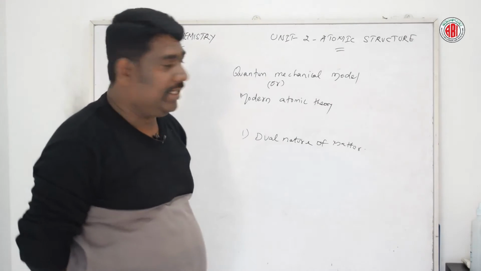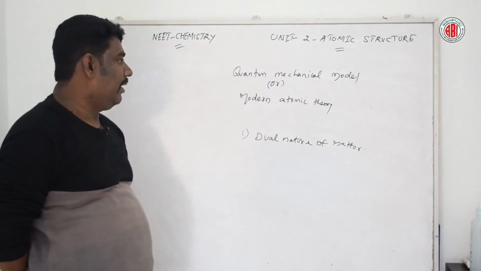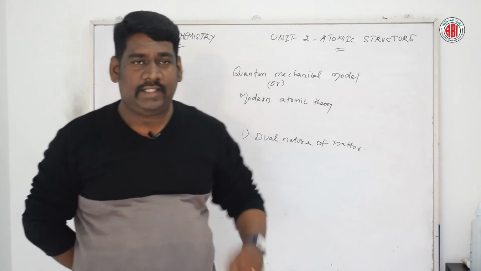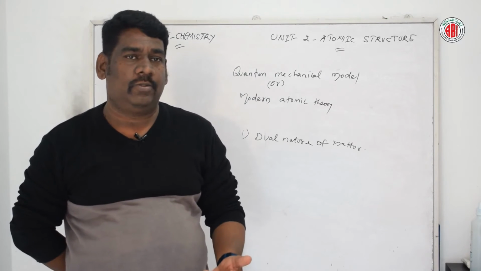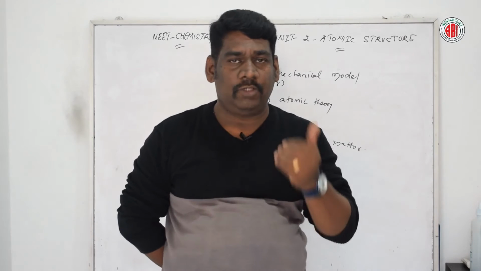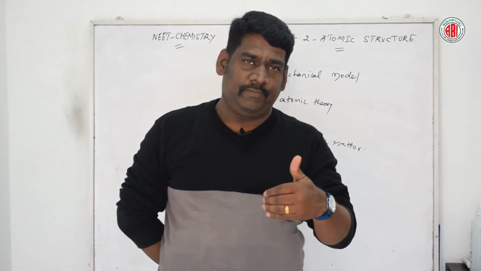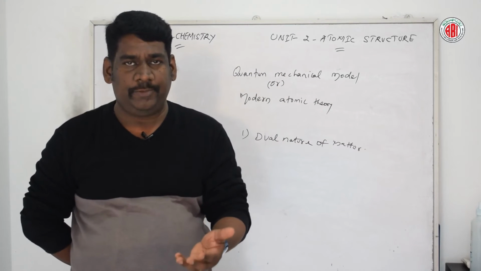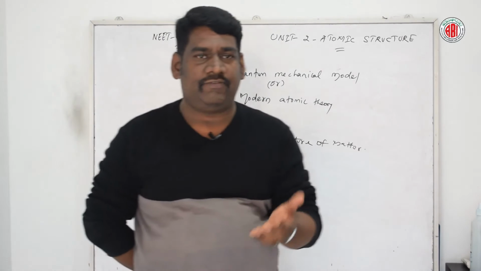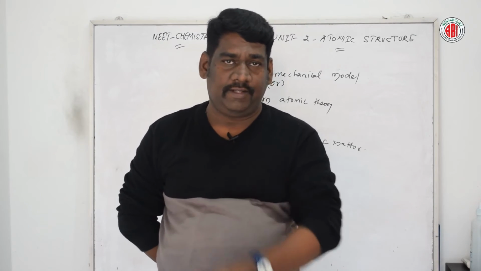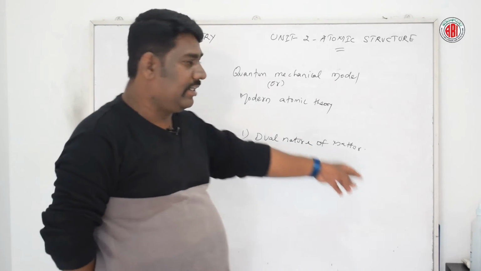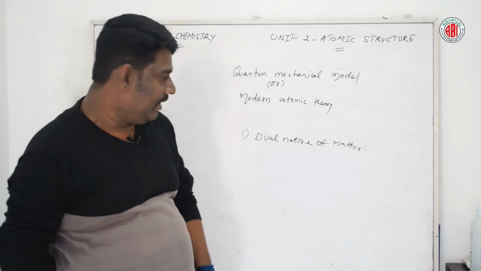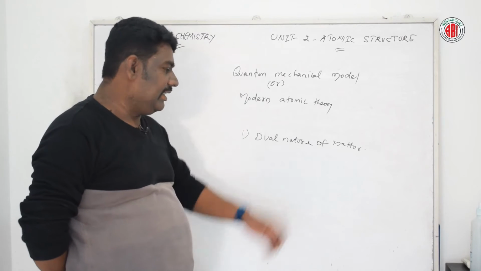Now, talking about the quantum mechanical model, or modern atomic theory. This modern atomic theory could overcome the shortcomings of Bohr's model of an atom. Two important concepts contributed significantly to the formulation of the new model: the dual nature of matter and the Heisenberg uncertainty principle. Talking first about the dual nature of matter.